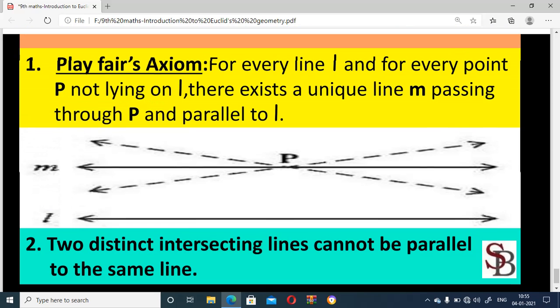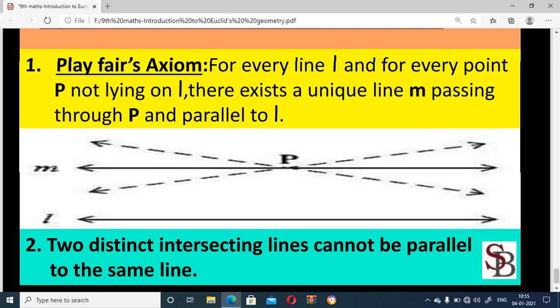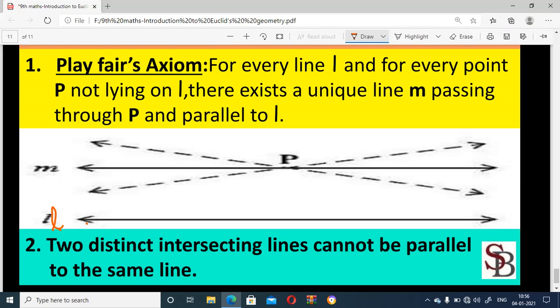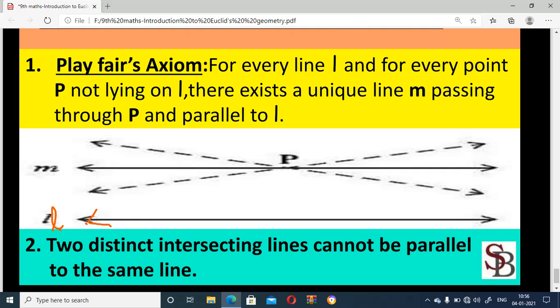Next one, Playfair's axiom: for every line L and every point P not lying on L, there exists a unique line M passing through P and parallel to L. Means L is one of the lines, this is line L. This point P is not lying on L. There exists a unique line M passing through P and parallel to L. These two lines are parallel to each other.